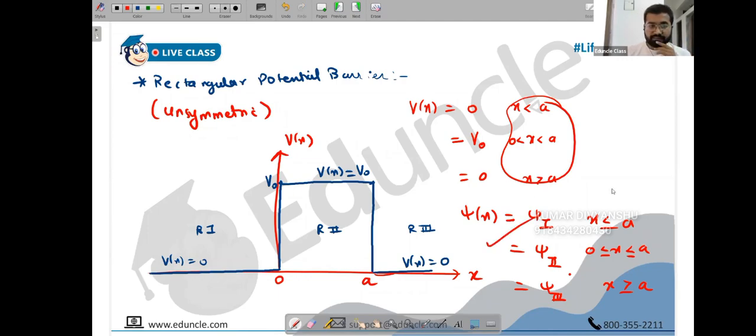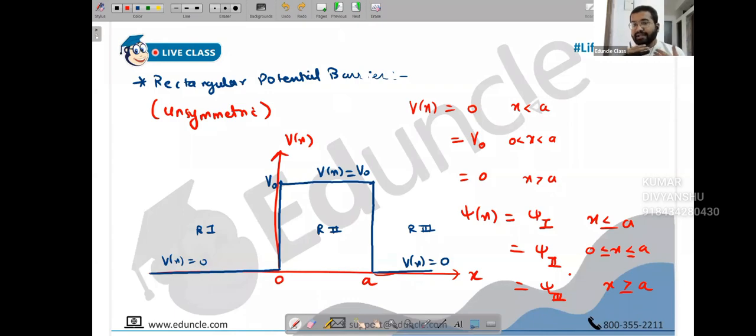Okay, somebody was trying to ask something. Sir, this potential is similar to the electric potential we were discussing in electricity and magnetism? It's not compulsory, we are just saying how we can create a potential. Potential is basically any kind of barrier that an electron can face before it has to cross that region. For example, in the photoelectric effect you also have a barrier potential, like the work function, that you have to cross in order to escape. So it could be anything. Basically it is any kind of energy opposition faced by the electron.